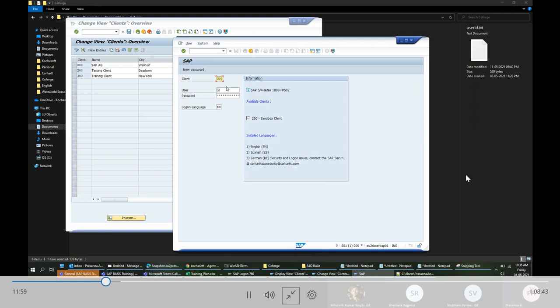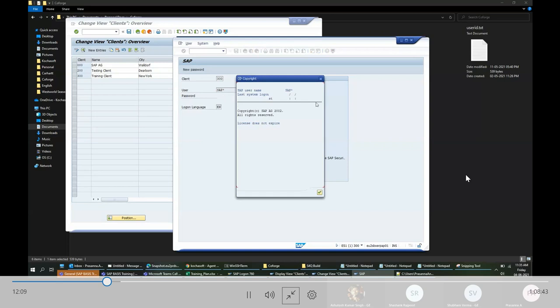That is called the SAP* user. So I'm now logged into this 300 client.